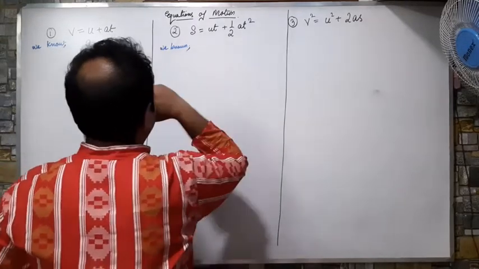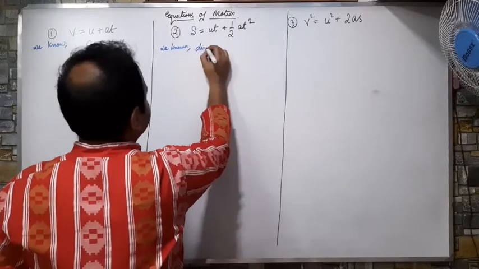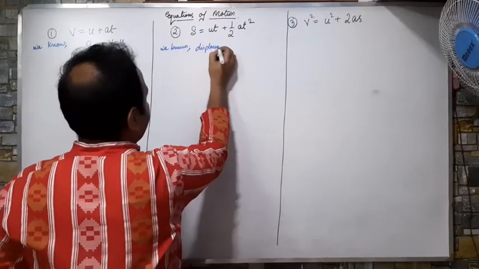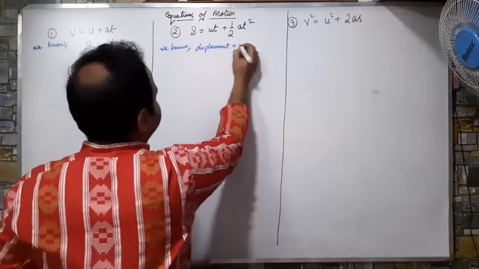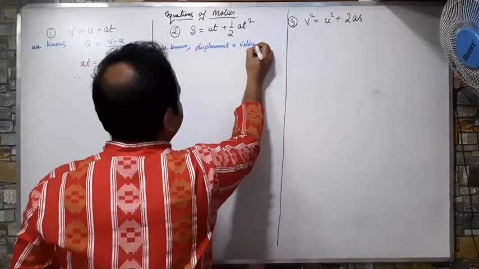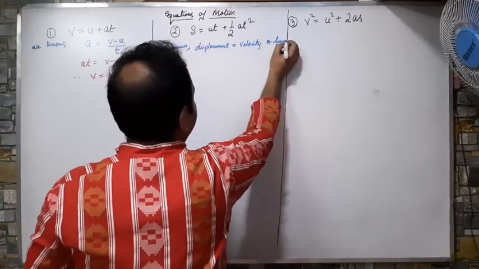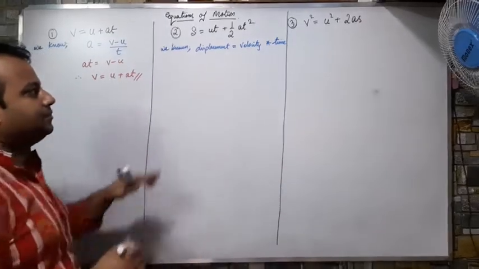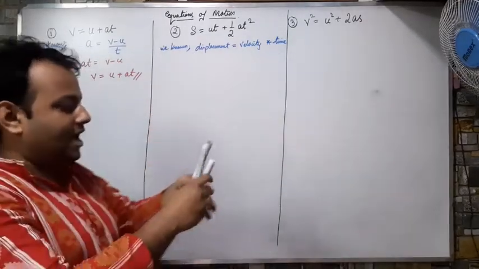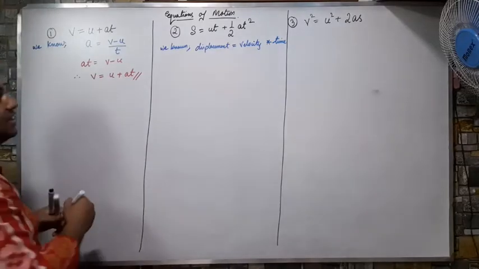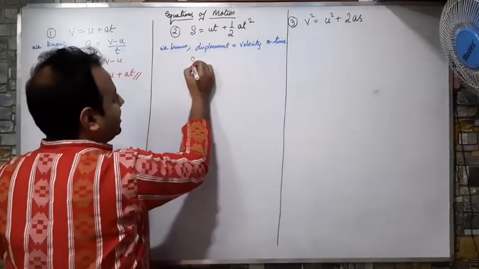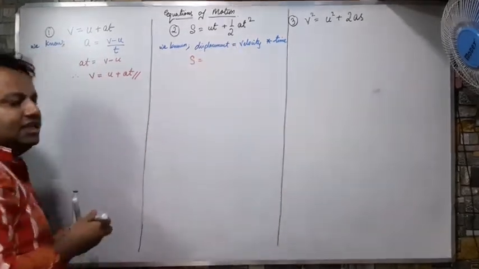We know displacement is velocity into time. How is displacement represented? Displacement is represented by s. How is velocity represented?